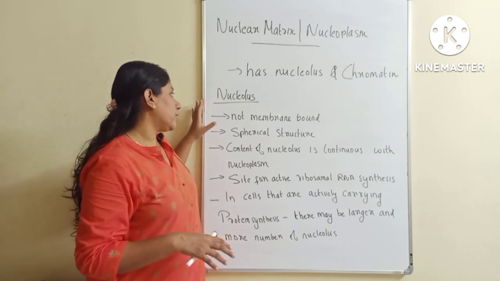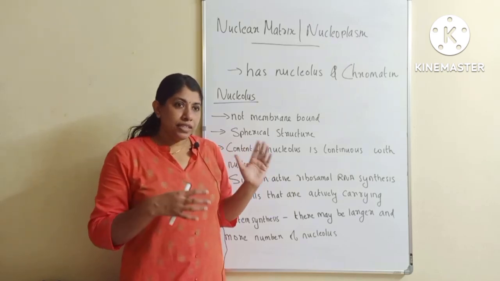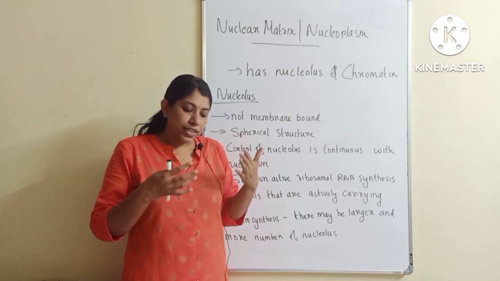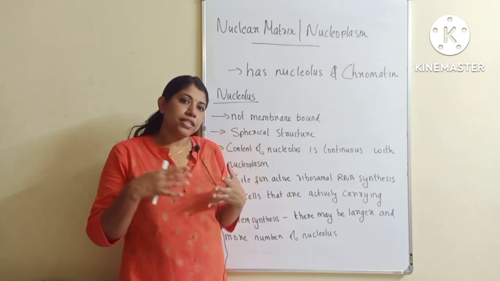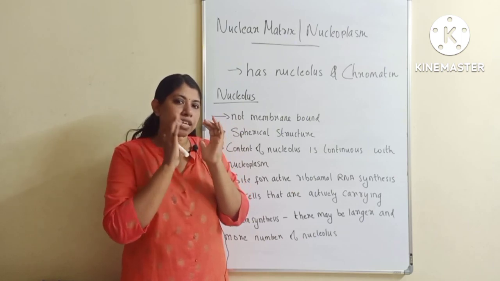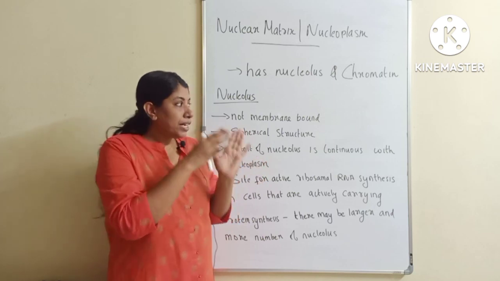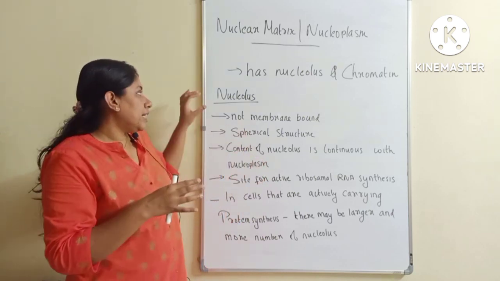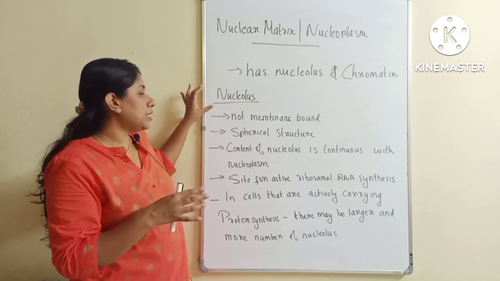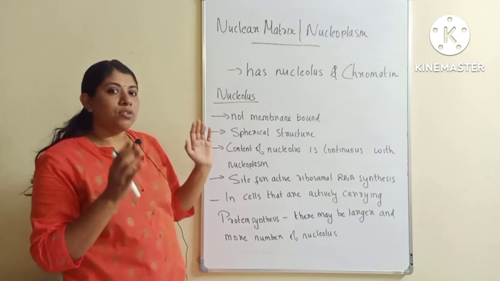First one is nucleolus. So nucleolus is not a membrane bound structure. When we were discussing about cell, we said that inside the cytoplasm lies the nucleus, but this nucleus is covered by an envelope so that the content inside the nucleus is separated from the cytoplasm. But inside the nucleus there is present nucleolus, and this nucleolus is present in the nucleoplasm, but this nucleolus is not surrounded by a membrane.